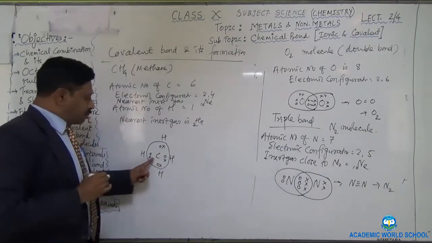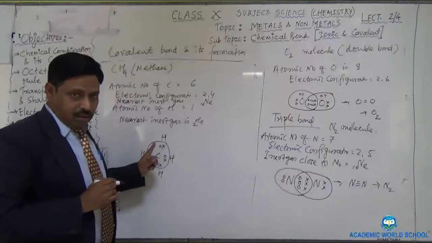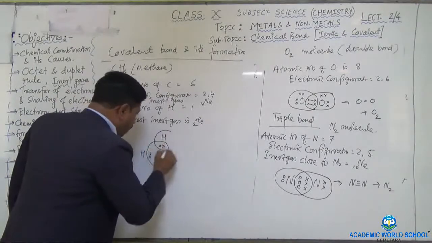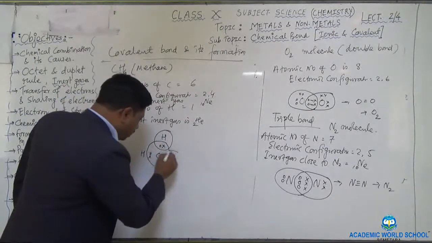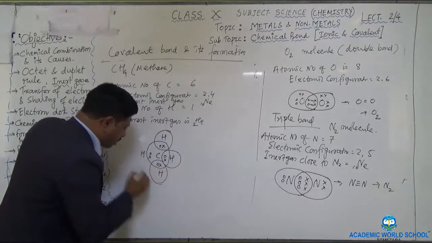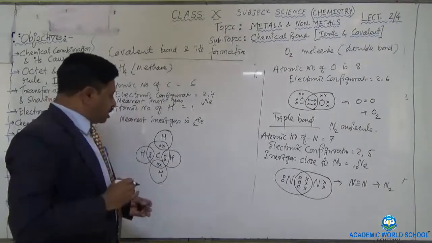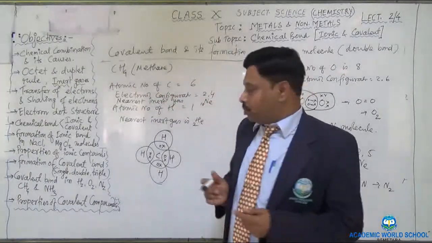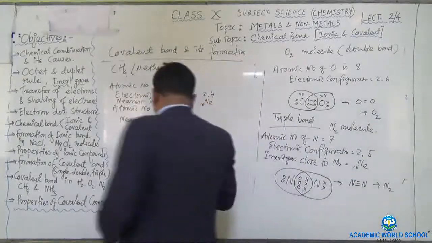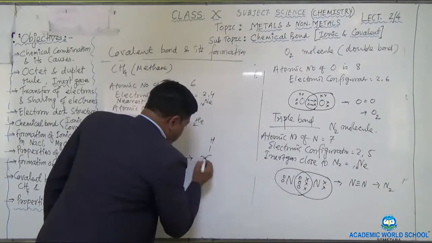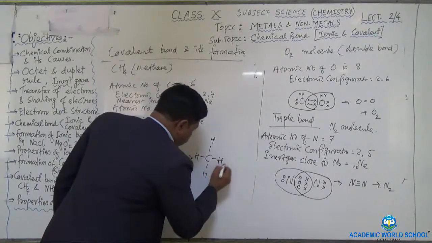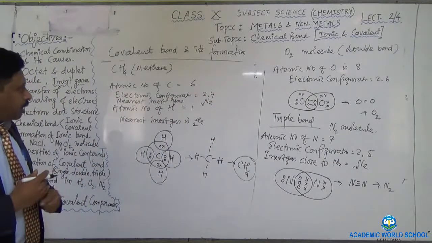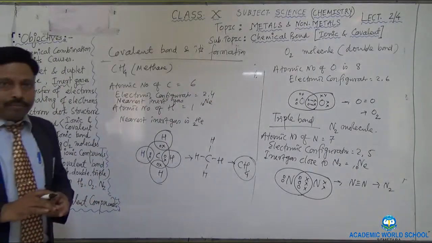So what does it mean? Carbon now has 2, 4, 6, 8, so that it can satisfy the octet. And similarly here, 1 hydrogen completes the duplet. Here another hydrogen is also a duplet. Here also duplet and here also duplet. So in this way, carbon and hydrogen both mutually share the electrons to form the covalent bond. Now you can write it this way: C, and at the 4 sides, you write hydrogen. So the total is your CH4, methane molecule. In this way, the methane molecule is forming, right?